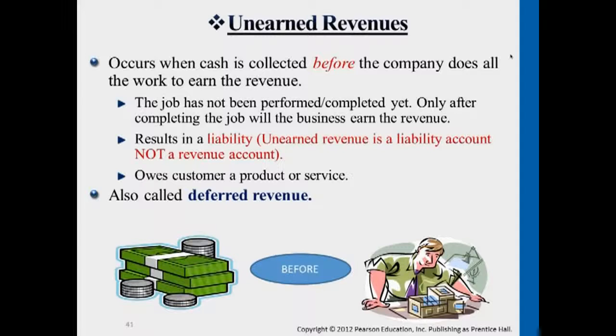So from the corporation's perspective, they have money on hand for the service that they need to provide later on. They have the cash already, but they haven't provided the services and goods. So later on, when it reaches the end of the month, we want to represent the part of the service that we readily provided. This is the opposite of accrued revenues. We collected cash up front now, but later on, when we provide the services, we want to turn that liability into actual service revenue. But this account itself is a liability.